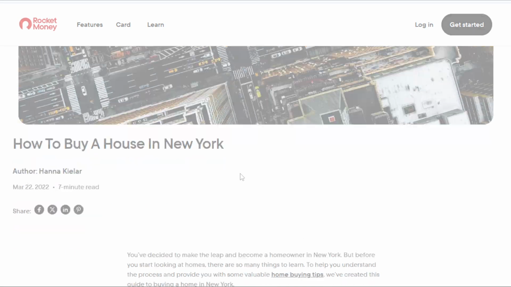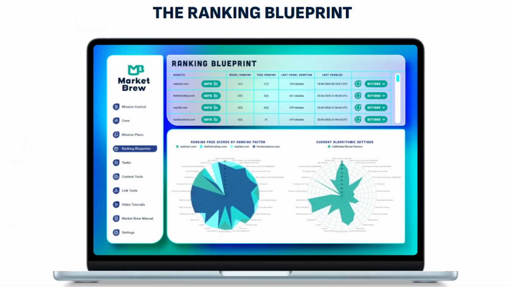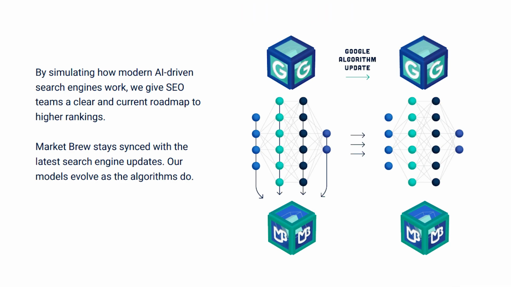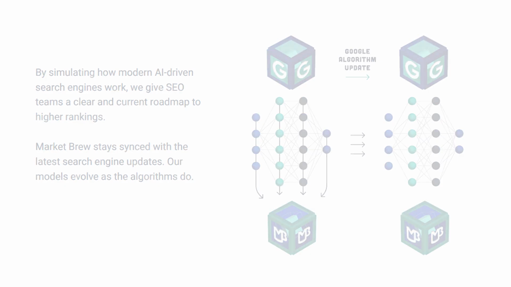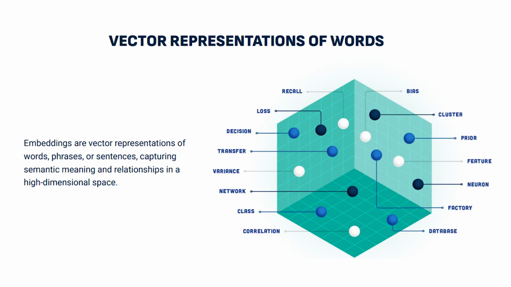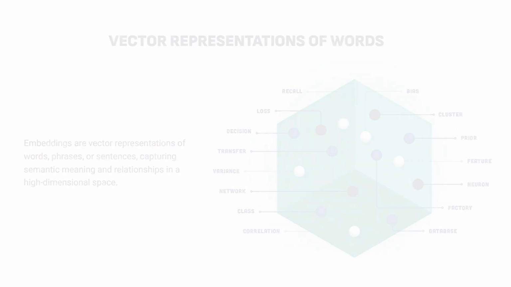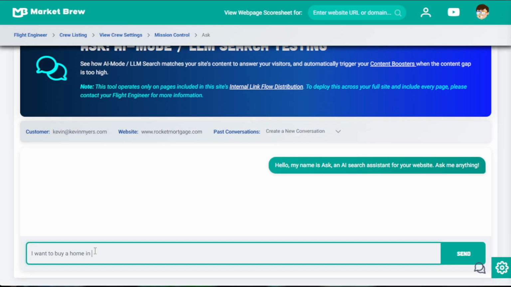It connects directly to your live Market Brew model, the same engine that mirrors how modern search algorithms evaluate meaning. When you type a question, Ask searches your own content the same way ChatGPT or Google's AI mode would, using embeddings that understand concepts, not just keywords. The result isn't a guess or a list of links.